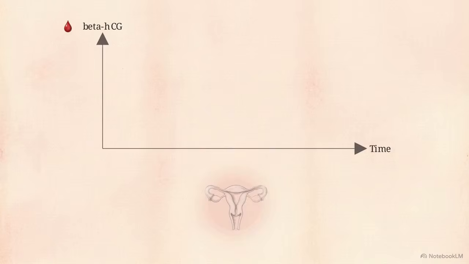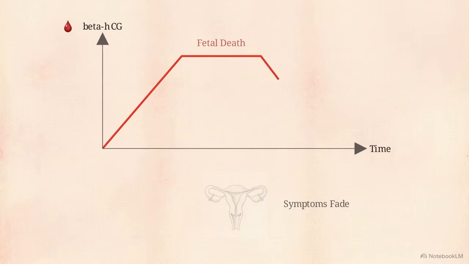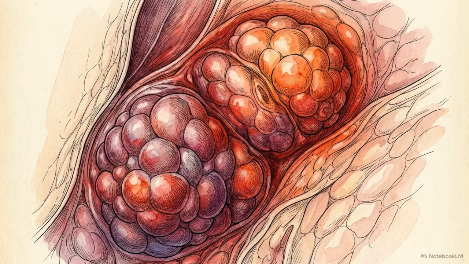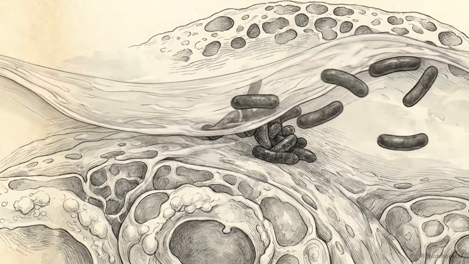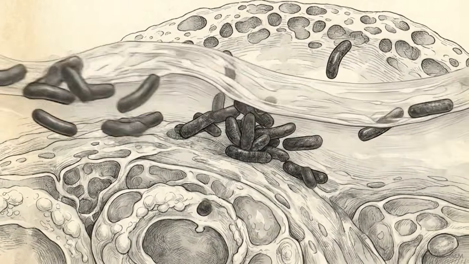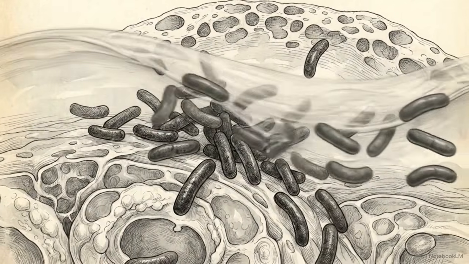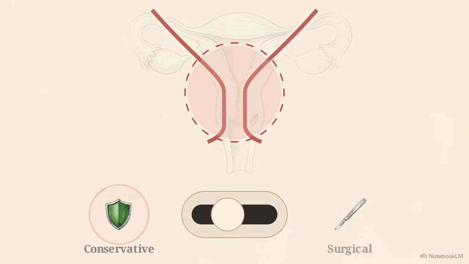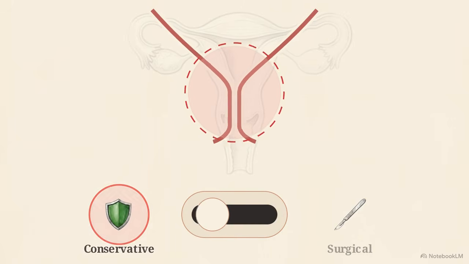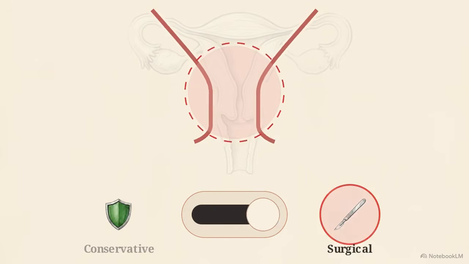In a missed abortion, fetal death occurs without the body expelling the tissue. Clinical symptoms of pregnancy fade, and β-hCG levels show a measurable drop. The most lethal variation occurs when retained tissue becomes infected, triggering a septic abortion. Driven by anaerobic bacteria, this infection requires massive doses of intravenous antibiotics before surgical evacuation can be attempted. Throughout these scenarios, the internal cervical os serves as the critical anatomical switch. Its status dictates whether management can be conservative or must be surgical.